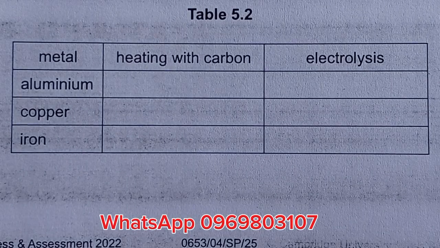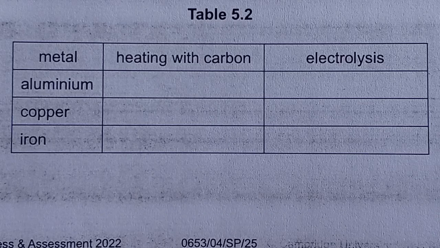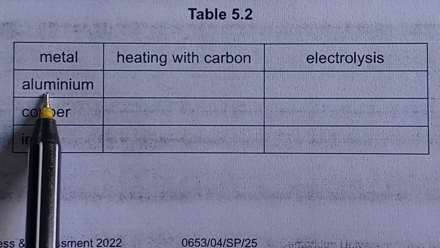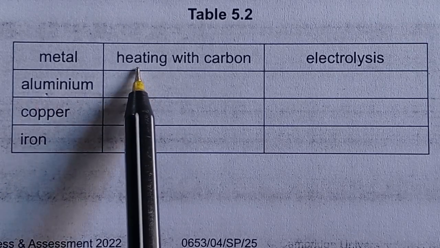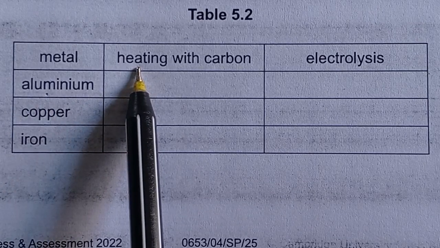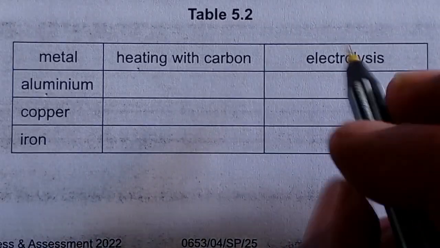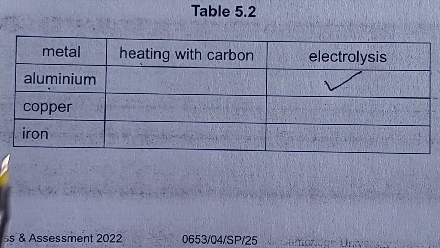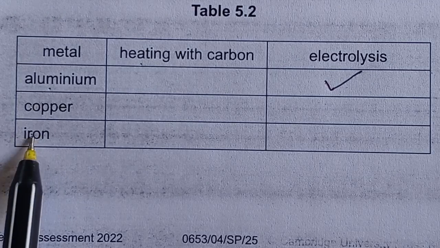So you need to understand that when we are extracting metals, the method that we use for metals that are most reactive is electrolysis. Aluminium is reactive, so we don't use reduction by carbon. Instead, we use electrolysis. Then copper and iron are less reactive.